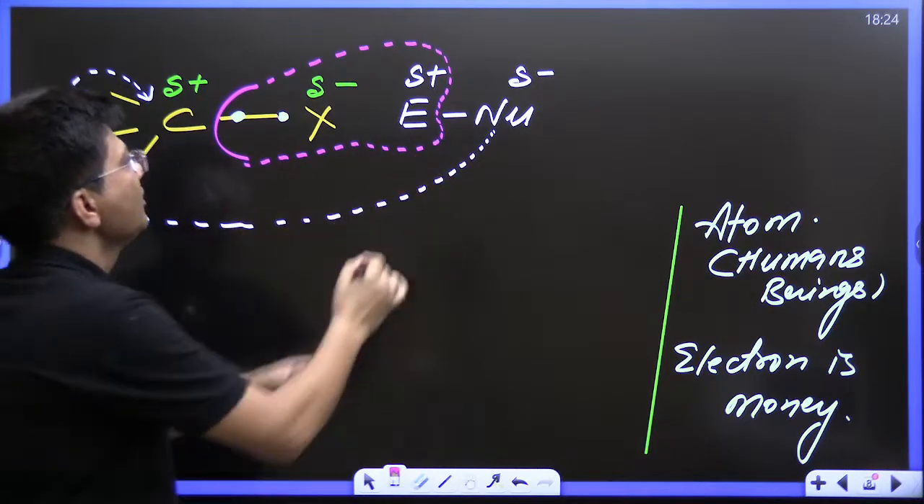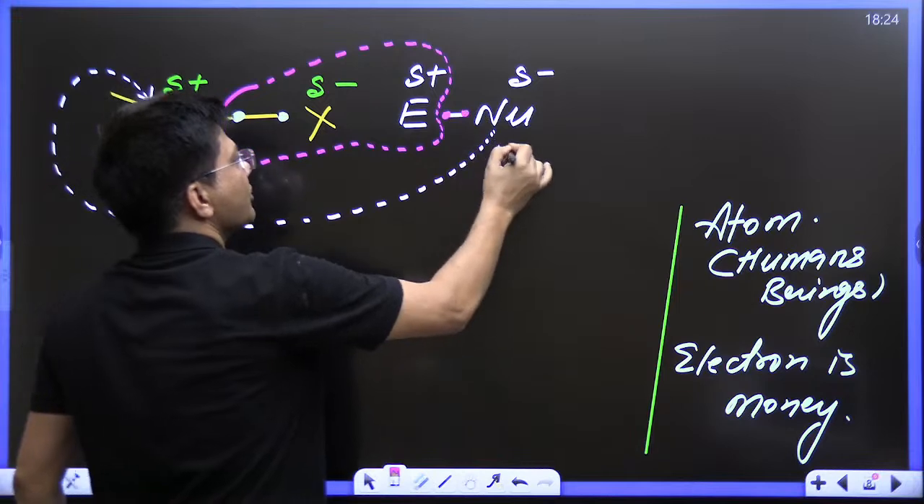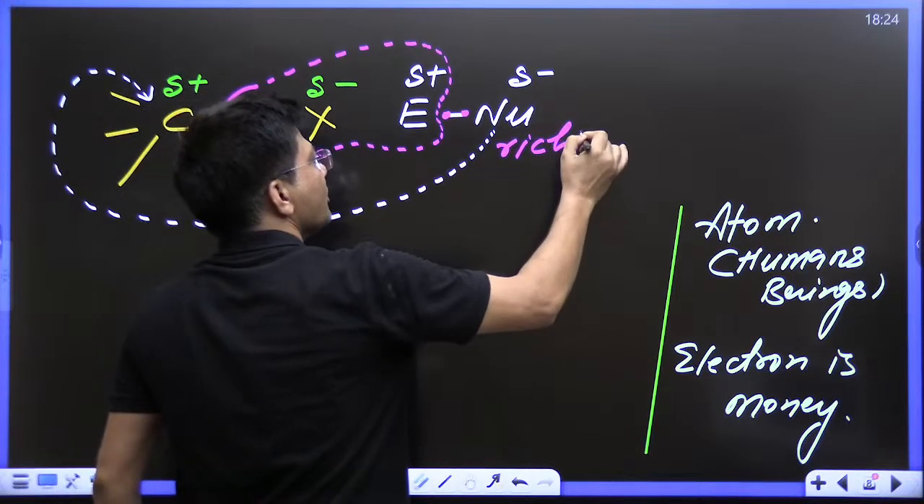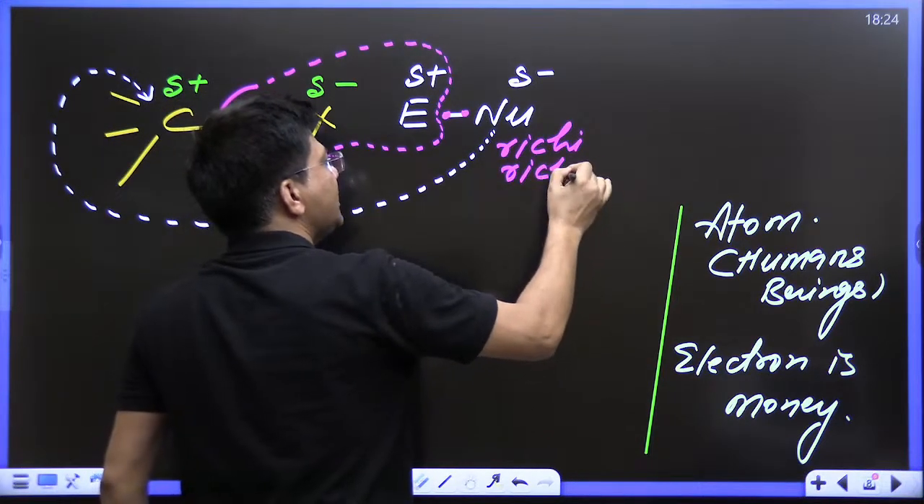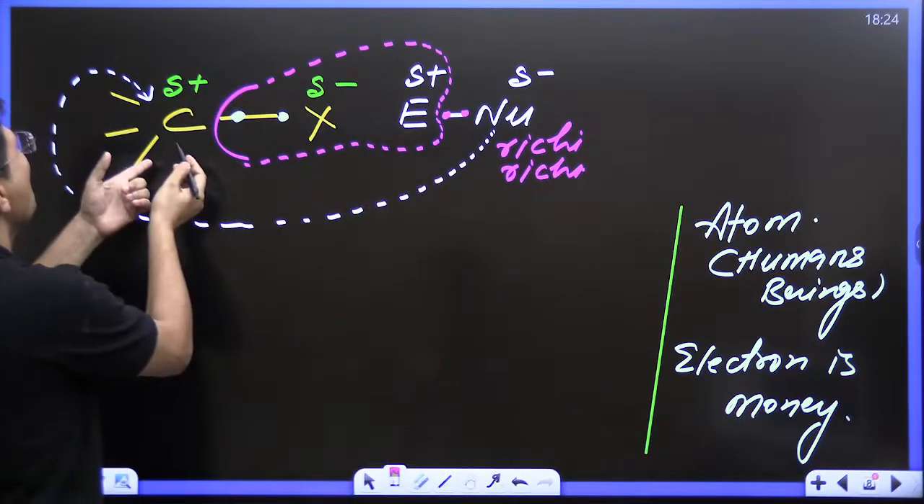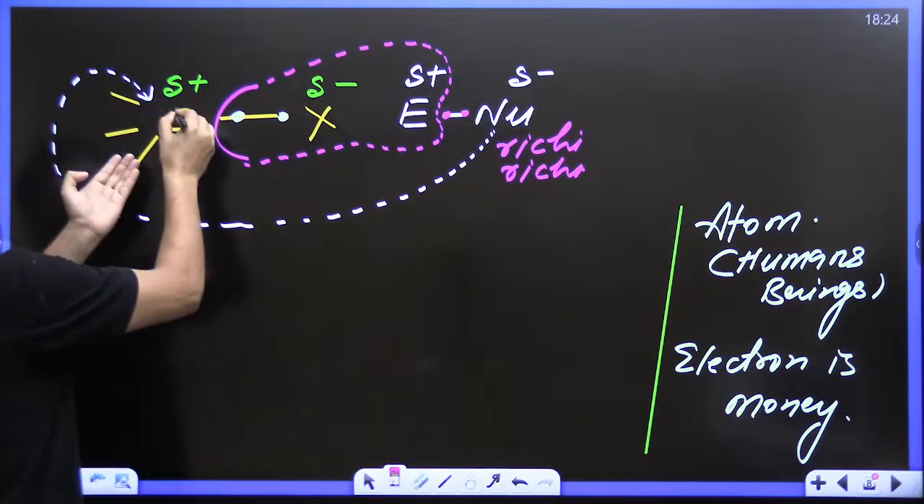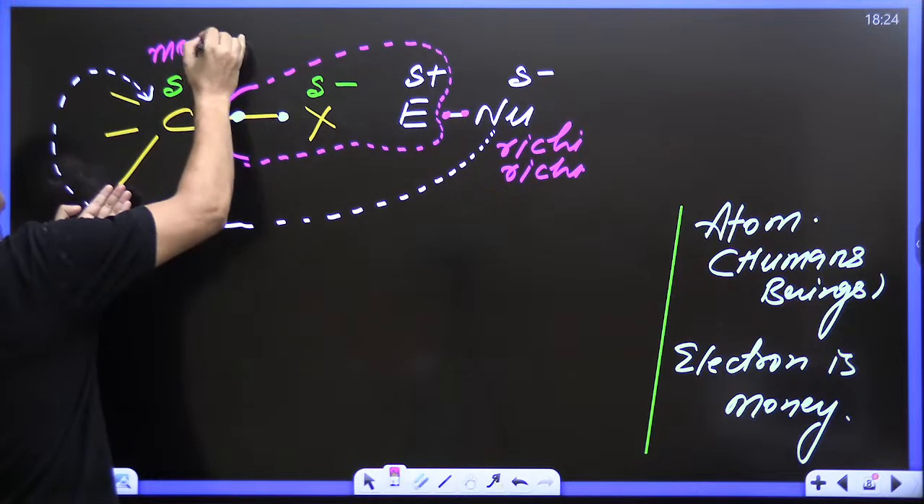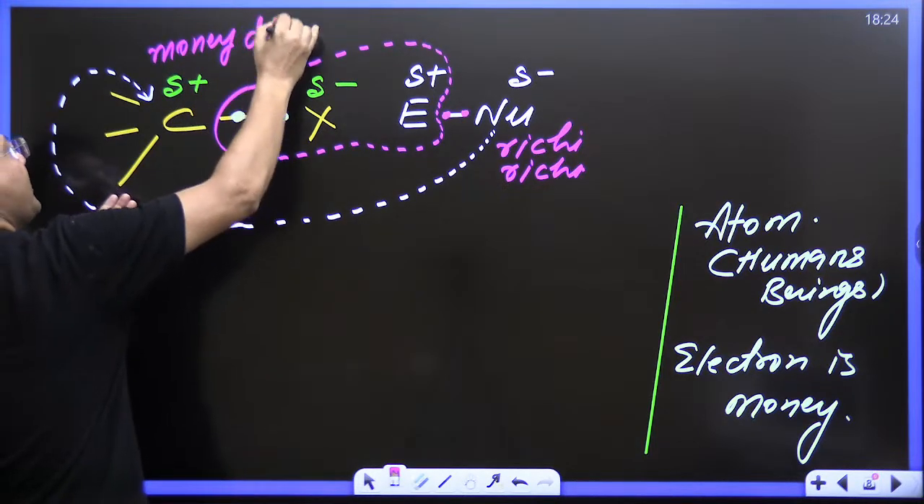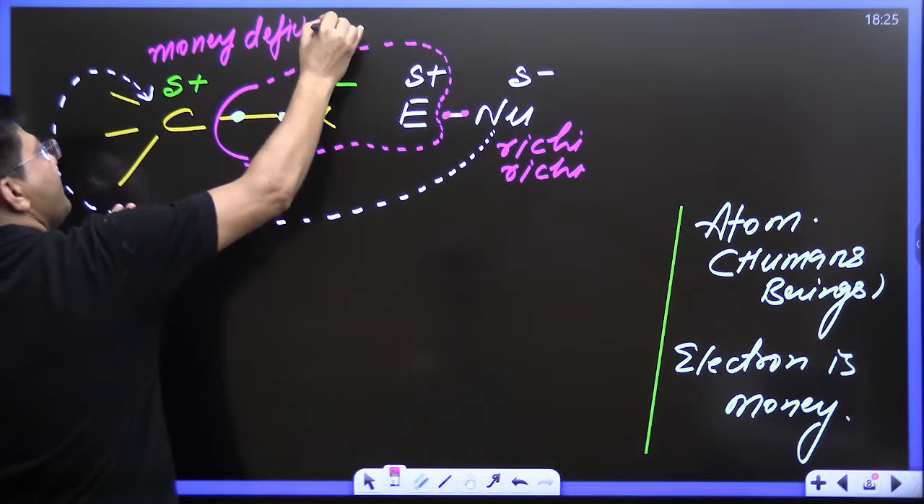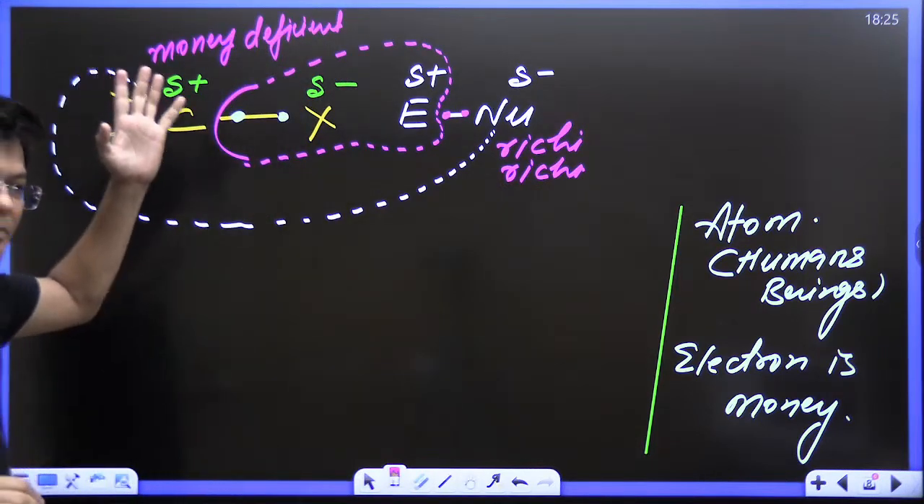Nu is saying, I'm coming, I'm rich. I'm richy rich. I will come along with money. You don't have money. Oh, you are deficient. Money deficient. I will give you money. I will come in your life and I will give you money also.